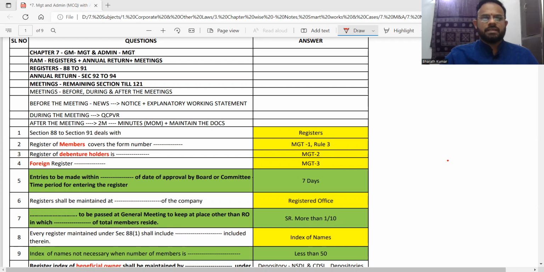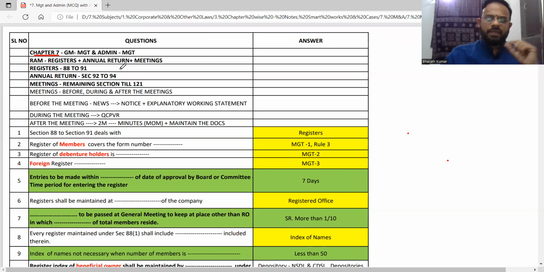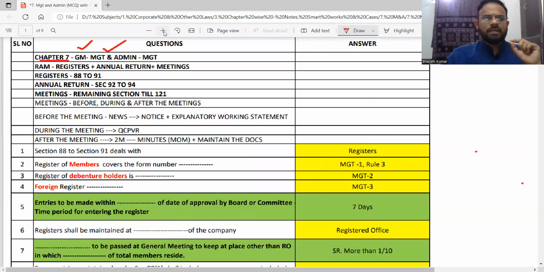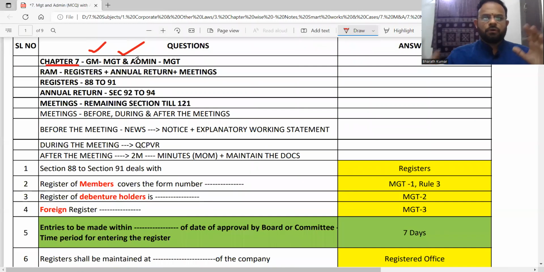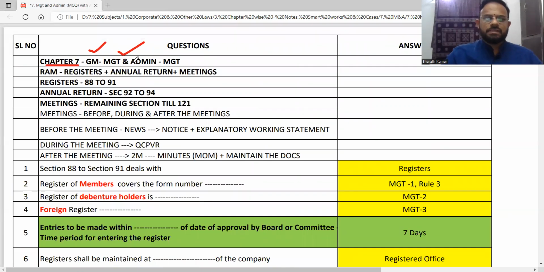Now let's go inside and see what is going to be there in this particular chapter. Chapter number 7 has many concepts. The number one is, what is the name of the chapter? We say management and administration, because the forms that we use, when you remember, it is MGT. So MGT means management related. Obviously, it will cover your general meeting. Now, maybe I'll make it a bit bigger. So management and administration, we call this as MGT.